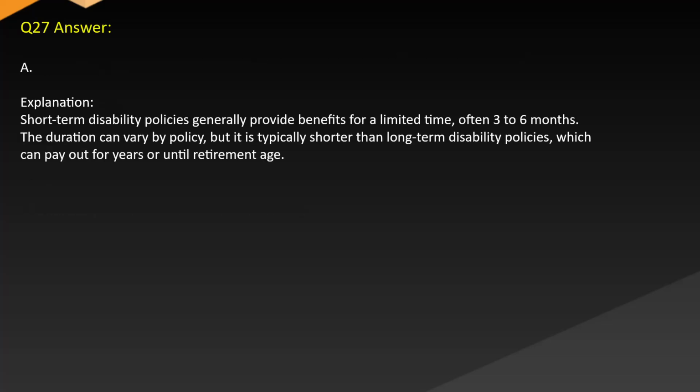Answer A. Explanation. Short-term disability policies generally provide benefits for a limited time, often 3 to 6 months. The duration can vary by policy, but it is typically shorter than long-term disability policies, which can pay out for years or until retirement age.